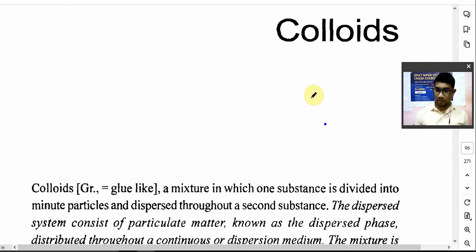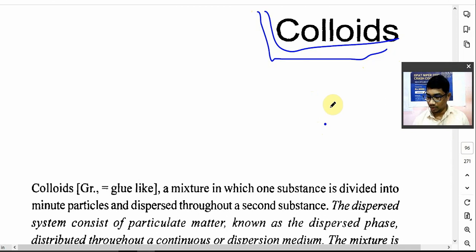So today we'll try to complete this colloid chapter. Yesterday we started this colloid chapter. This colloid chapter from physical pharmacy is very important, and believe me, a lot of times they ask questions on this colloid chapter. I would like to revise yesterday's session very briefly.